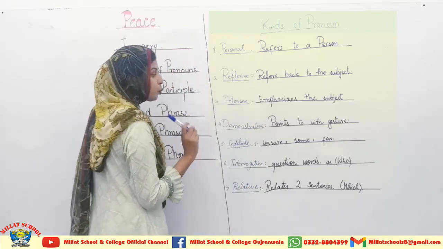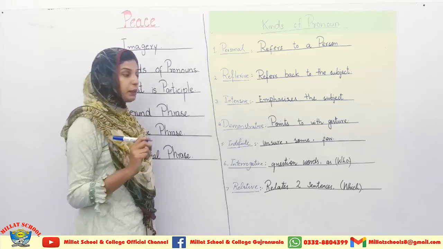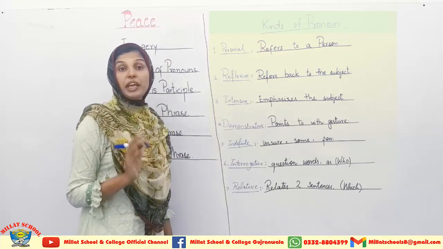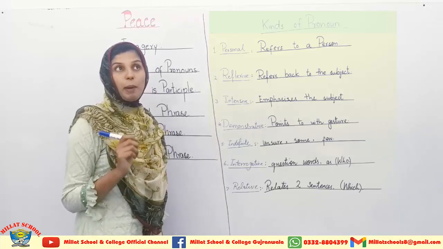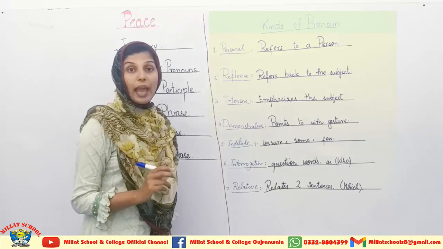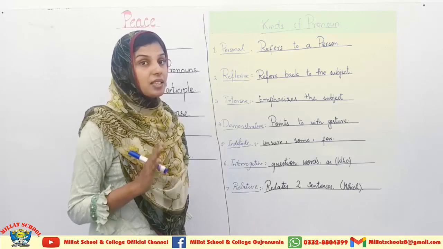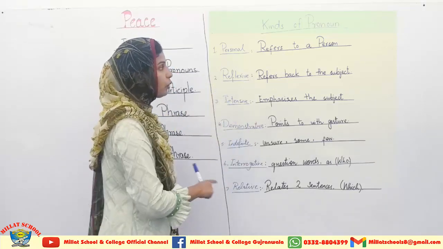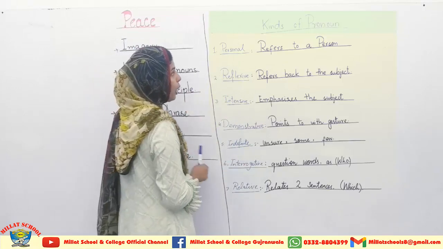We have discussed one category in the previous chapter, that is the indefinite pronoun. I have discussed it in detail in the previous chapter, that is Little by Little, box 4. You can take a complete detailed description of that topic from there, but now I am discussing the kinds of pronoun precisely.